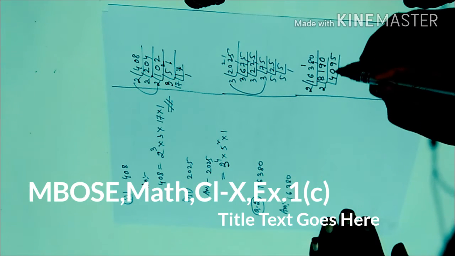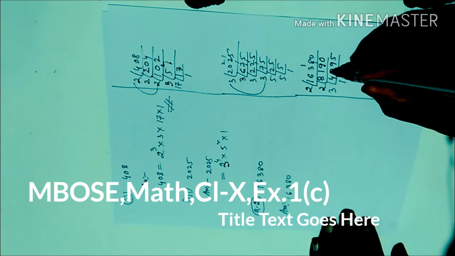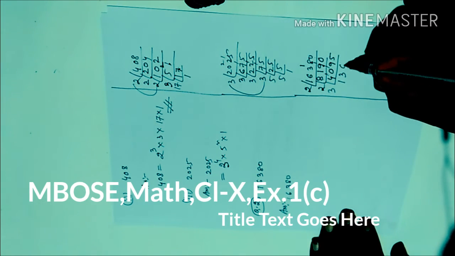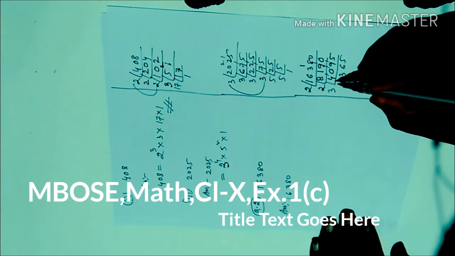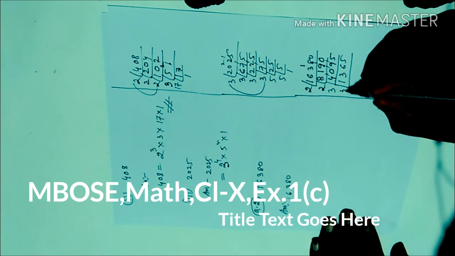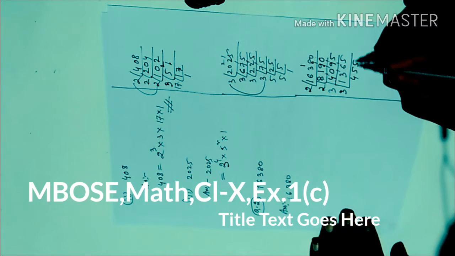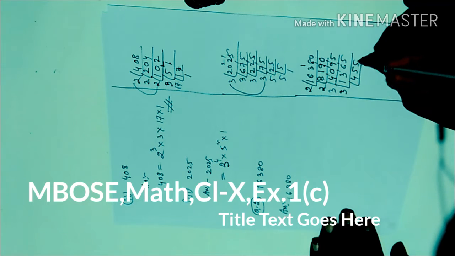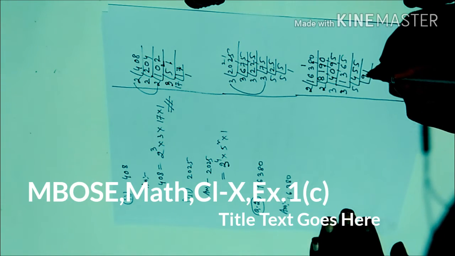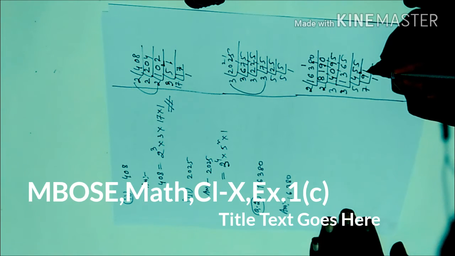Next, 4095 is divisible by 3. 3 1s are 3, then carry 1 here, 1 and 0, 10, 3 3s are 9, again carry 1 here, 3 6s are 18, carry 1, 5 is 15, 3 5s are 15. So again 1365. Again divisible by 3? 3 4s are 12, carry 1, 3 5s are 15, carry 1, 3 5s are 15, 455. Then it cannot be divisible by 3, so it goes by 5. 5 9s are 45, then here 5 1. So 91 is divisible by 7. 7 1s are 7, carry 2, and 1 become 21, 7 3s are 21.